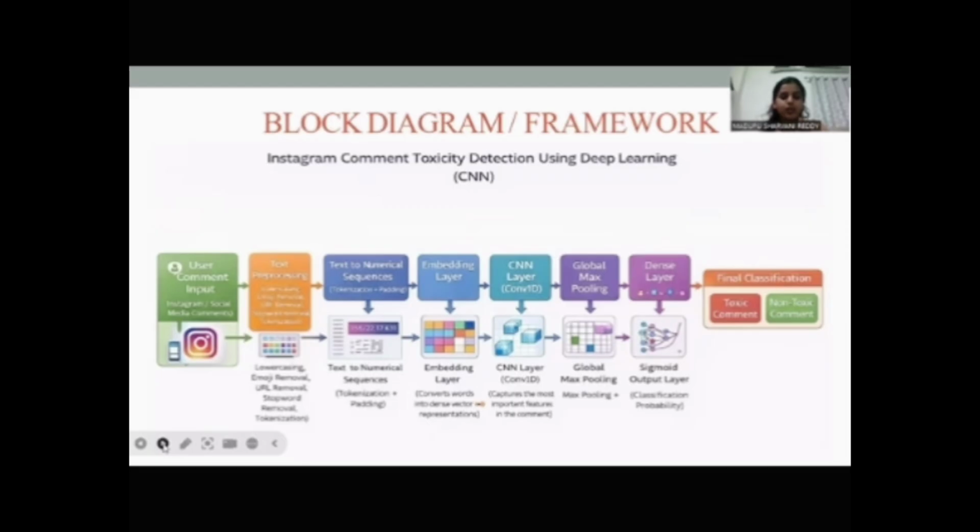The next is global max pooling. This reduces the feature map and keeps only the most important features. And the next is dense layer. This layer helps in final decision making by combining learned features. And the next is final classification. Finally, the system classifies the comment as either toxic or non-toxic comment.